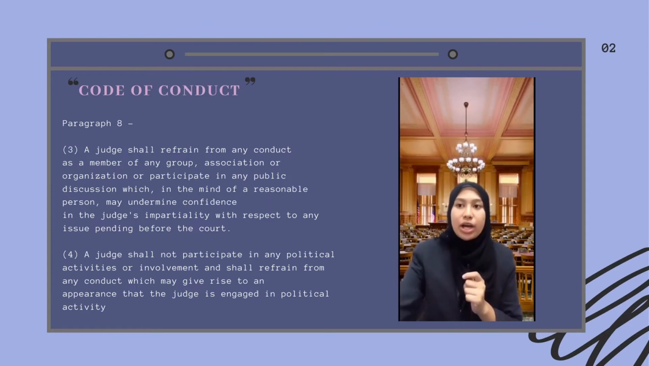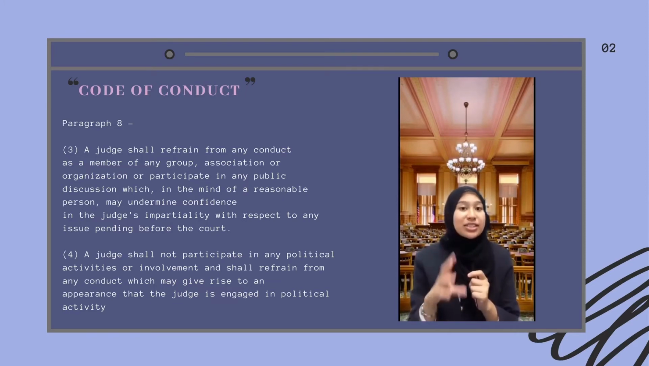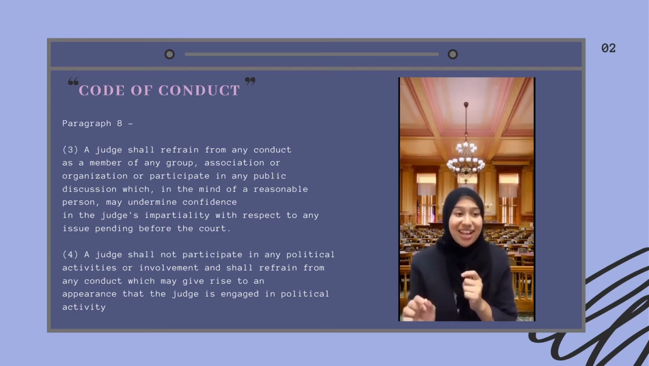So why is a judge restricted from joining a political party or being involved in politics as a whole? Because we know that politics is a very sensitive issue, and note that not just normal citizens go to the court, even politicians are also normal citizens. So that's why politicians also go to the court. So let's say that the judge is a member of a certain political party, and a member of that political party has broken